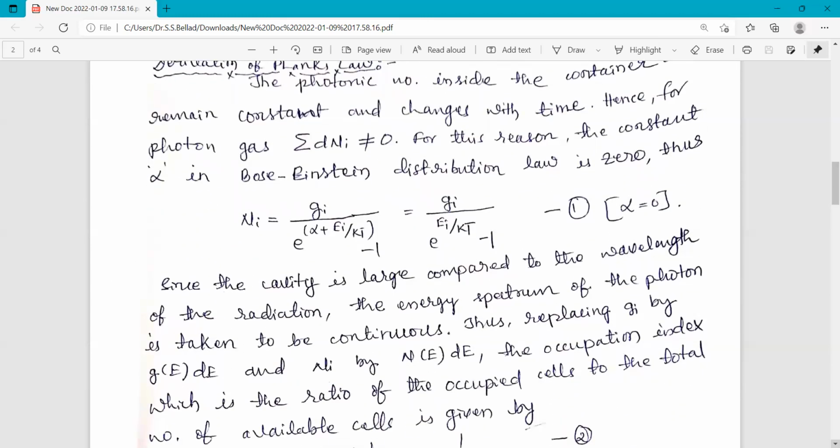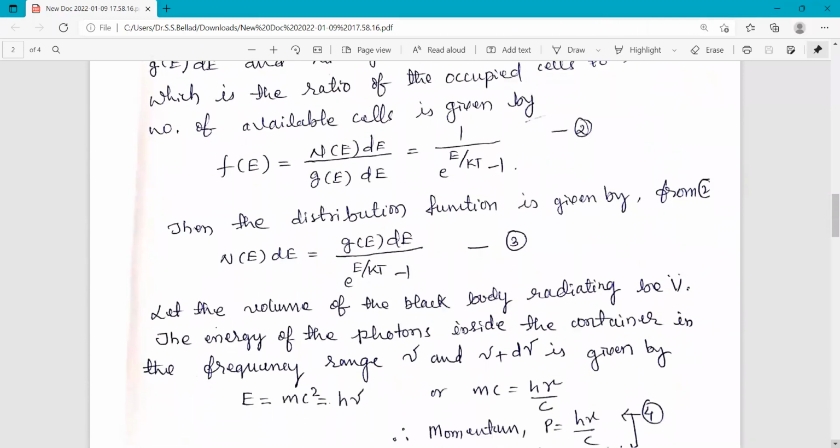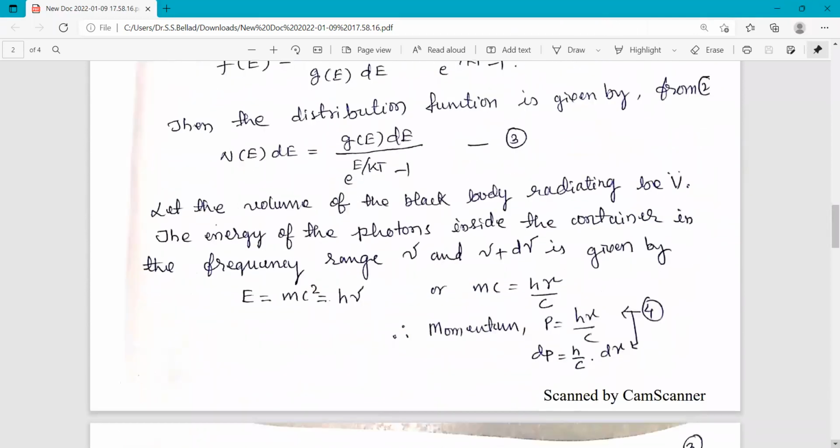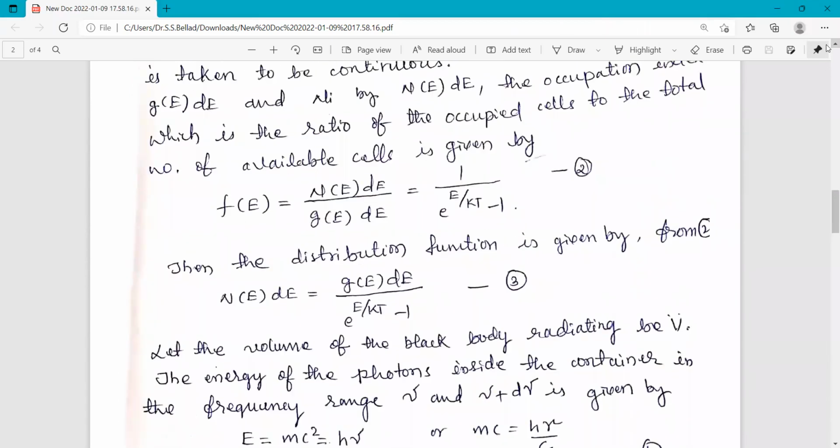So coming back to the derivation of Planck's law. The distribution function is given by N(E)dE equal to g(E)dE divided by e raised to E by kT minus 1. I am just rearranging this equation 2 by equating these two parts.